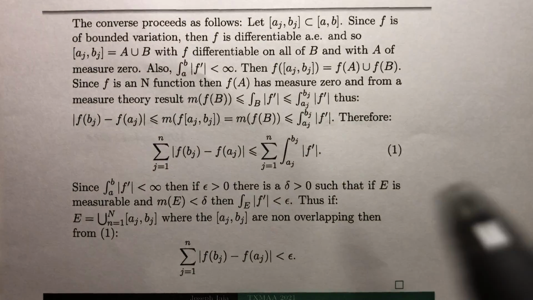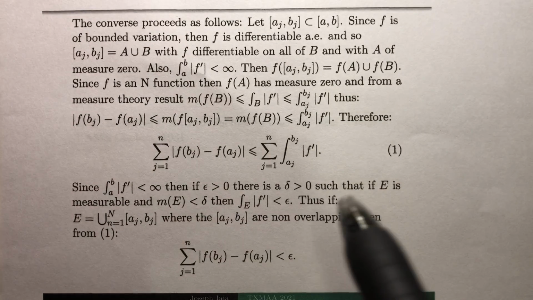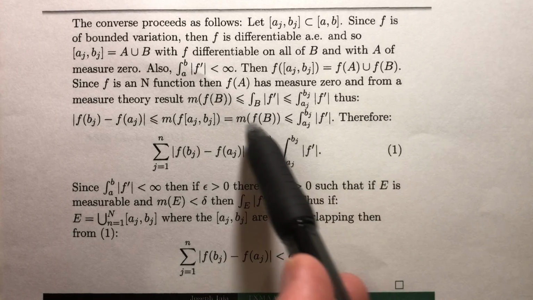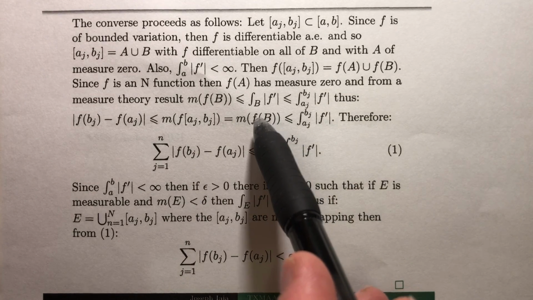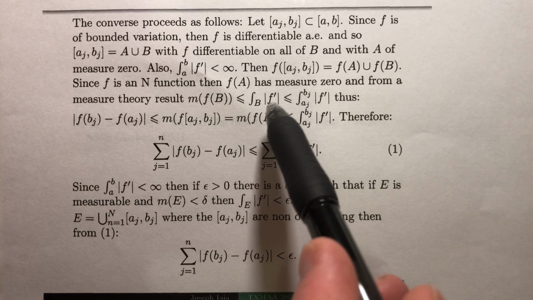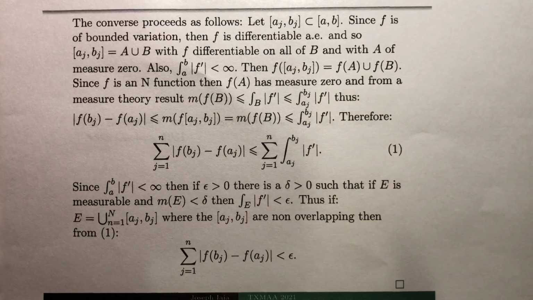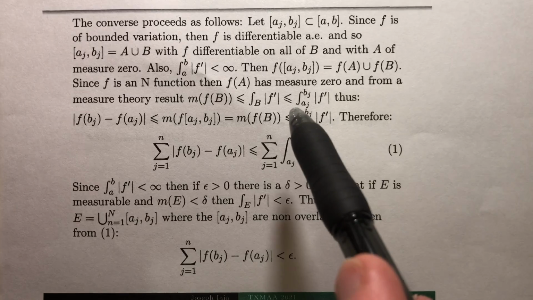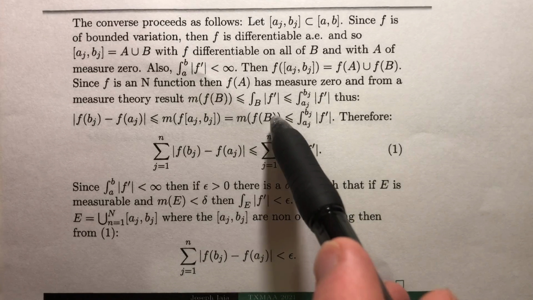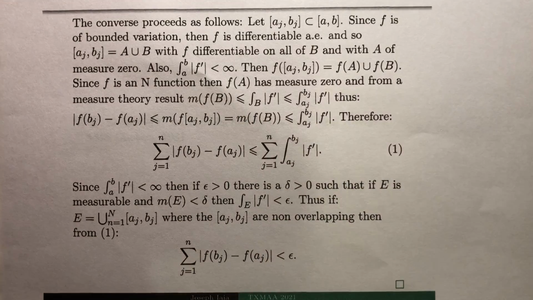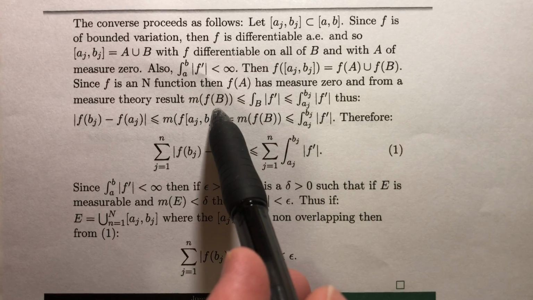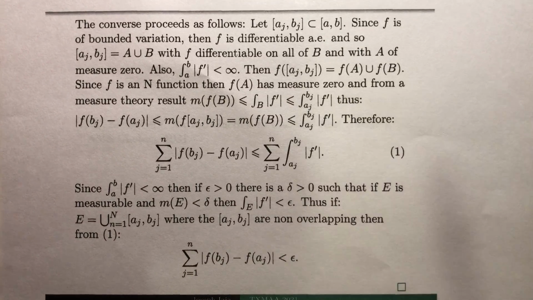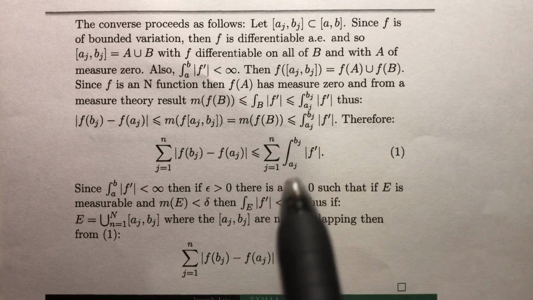Now, another result which is true from measure theory is that the measure of f of B turns out to be less than or equal to the integral over B of the absolute value of f prime. And then B is a subset of [aj, bj]. So we get this inequality here: the measure of f of B is less than the integral from aj to bj of |f prime|.